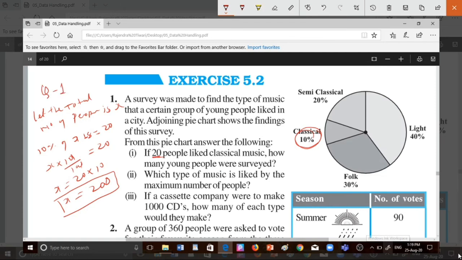Got it? Now the second question. Question number 2. Which type of music is liked by the maximum number of people? Look here, there is the highest part of this circle. This is 40%. So light music is the answer. The second answer is light music. Got it? Now move to the question number 3rd.